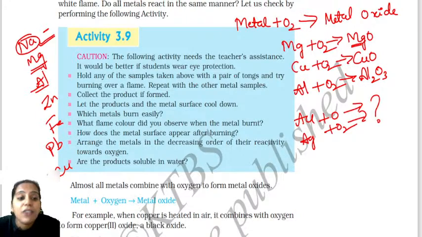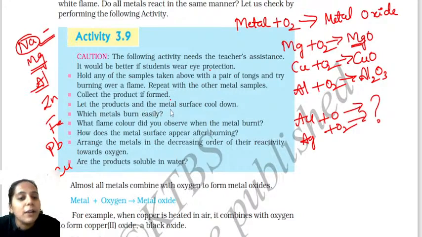Based on that, we are arranging the metals based on the reaction that these metals have shown with oxygen. These metals have shown reaction with oxygen at different rates. That is one important thing you have to know. They are telling in this activity that it needs the teacher's assistance. It would be better if students wear eye protection, hold the samples taken above with a pair of tongs and try burning over a flame. Repeat with the other metal samples and collect the product formed.